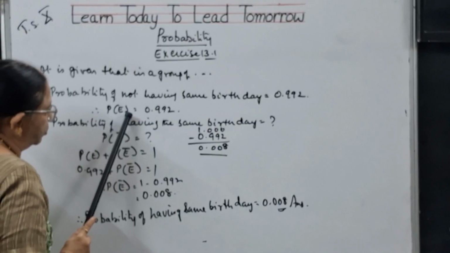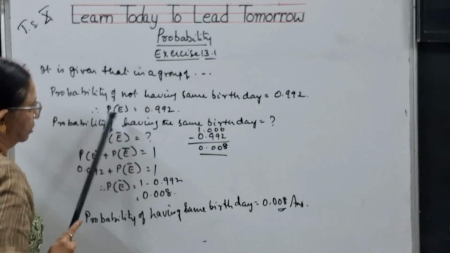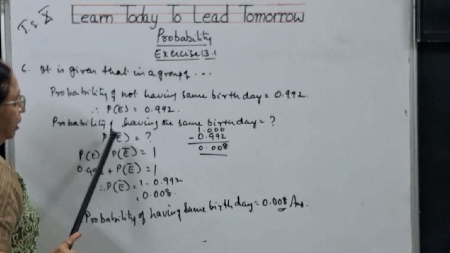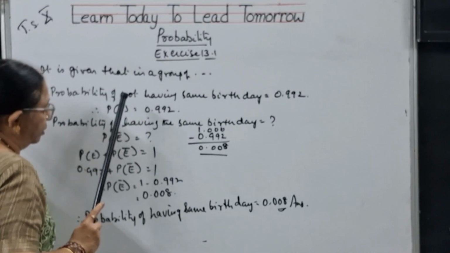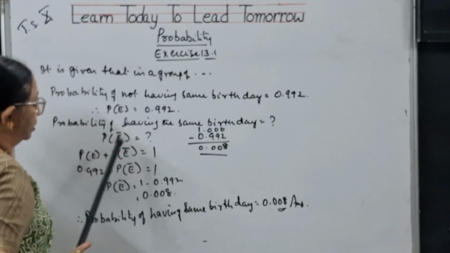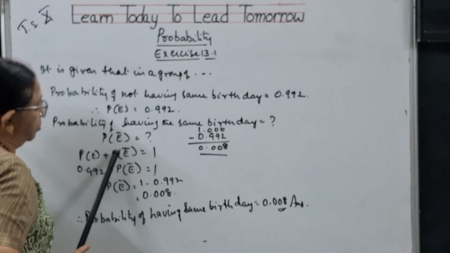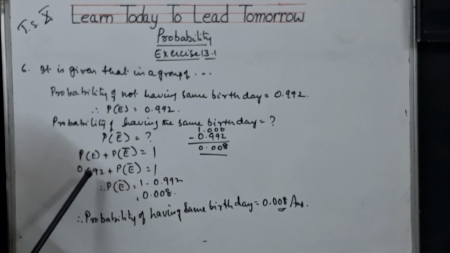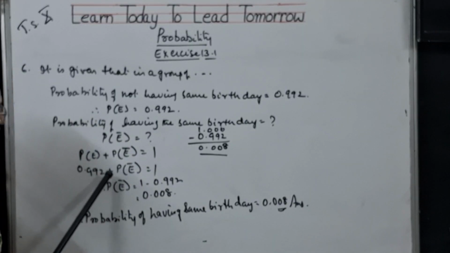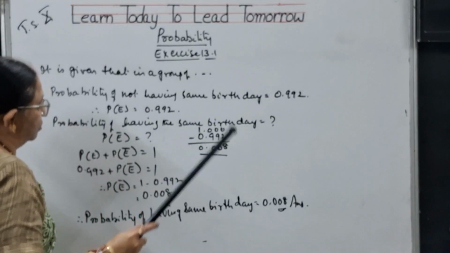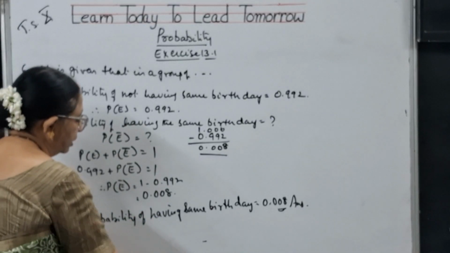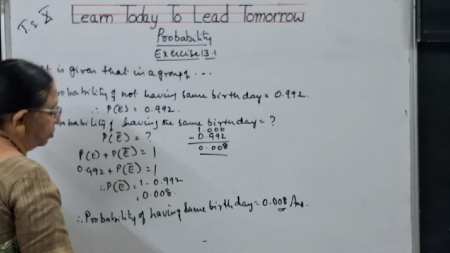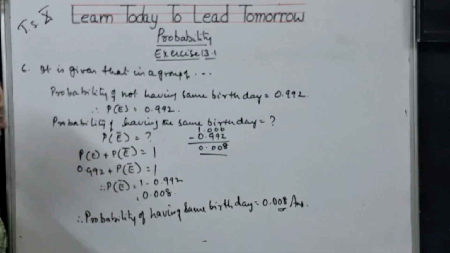If this is considered as P of E, this will be P of E dash because for the same 2 students they are asking. So this becomes probability of not event. And we know that probability of event plus probability of not an event is 1. So I have substituted the value of probability of event 0.992 plus probability of not E is 1. So what is probability of not E? 1 minus 0.992. So I have got 0.008 is the answer, children. Please note it down.